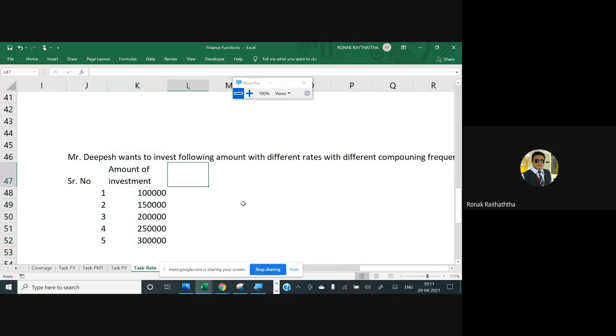Now the expectations of the rate of return of Mr. Dipesh are getting changed over a period of time. So my dear fellas and fellies, the expected rate of return of Mr. Dipesh is 16% in the first year. Then for the amount that he is investing in the second year, he is expecting 9%.